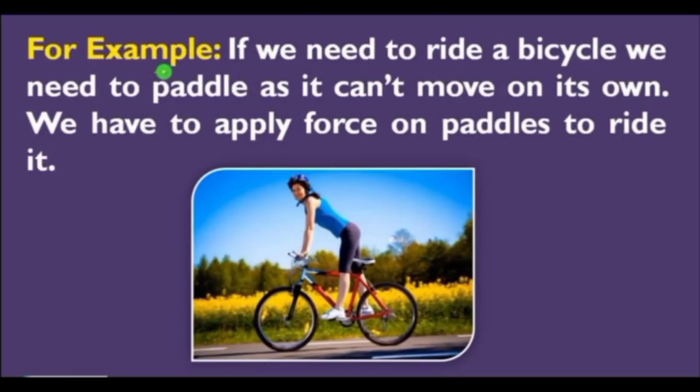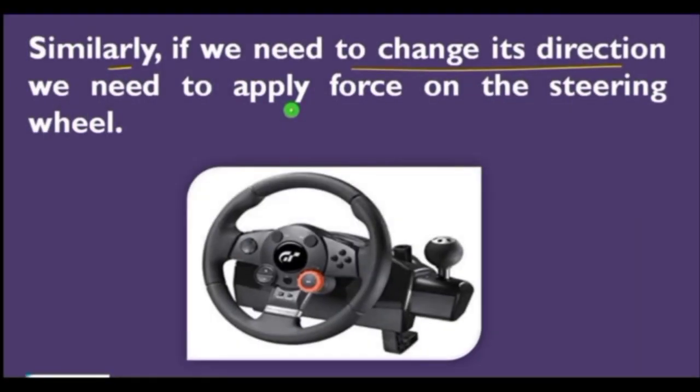So we can take another example. As you can see in the figure, if we need to ride a bicycle, we need to pedal as it can't move on its own. So we have to apply force on the pedal to ride it, because it is in a rest state. Similarly, if we need to change its direction, we need to apply force on the steering wheel. If we want to change the direction of a moving car, we need to apply force on the steering wheel.